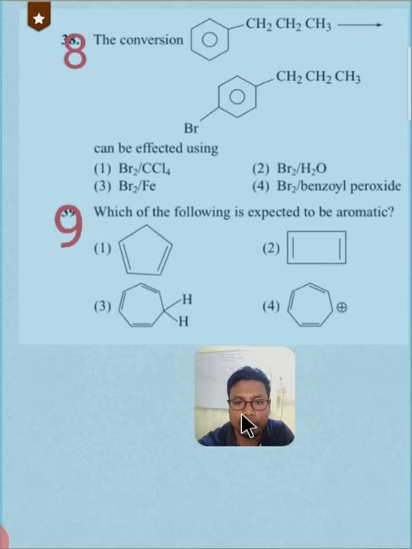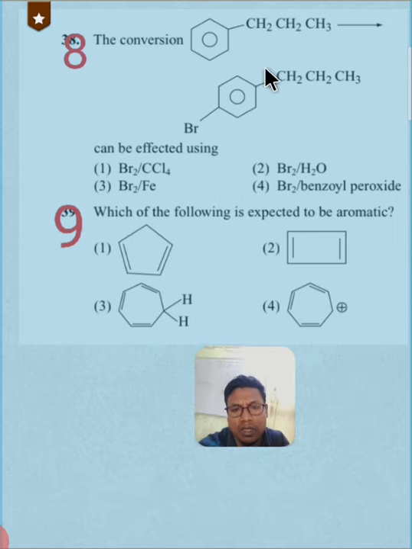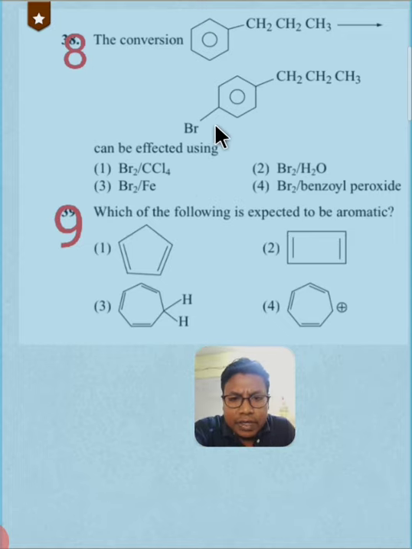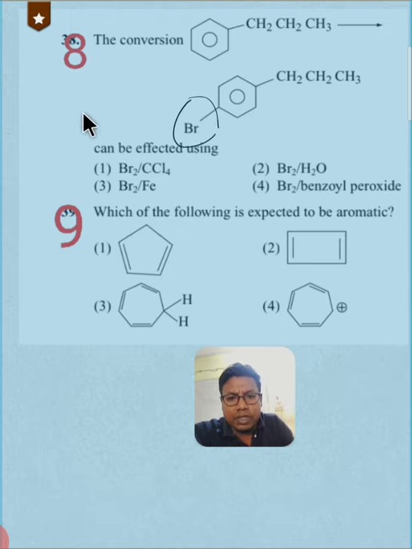8th question. Okay, the conversion of n-propyl benzene to para-bromo n-propyl benzene can be effected using, this is ring substitution, electrophilic substitution reaction, and bromination. And bromination takes place in presence of Br2, not with CCl4, not with water. Iron may be correct. Br2, not with benzoyl chloride.